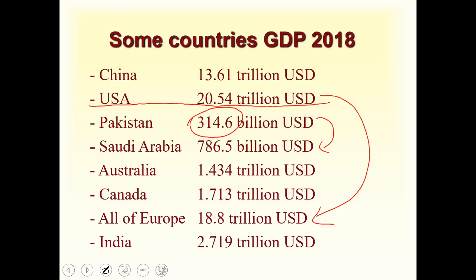And when you compare India's market with China's, you see that China's market is like 5 or 6 times bigger than India's market. By market, I mean the value of goods and services that they produce is 5 or 6 times more than India does. So you can see the size of economies here, how big of an economy these countries have.